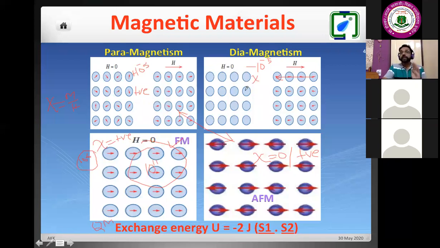So depending upon the minimum energy for any solid material, that spin configuration will be stable. Why, in the case of a ferromagnet, will the spins be in one particular direction, while for an antiferromagnet, the nearest neighbor spins are antiparallel? So the question is, there is a magnetic spin, and why will it orient differently for different kinds of materials? That is determined by the exchange energy. This J is nothing but the exchange integral. Depending upon the material, we have different values. For the ferromagnet, J is positive. For the antiferromagnet, J is negative, and for the paramagnet, it is positive but a lower quantity, depending upon the susceptibility of the material.